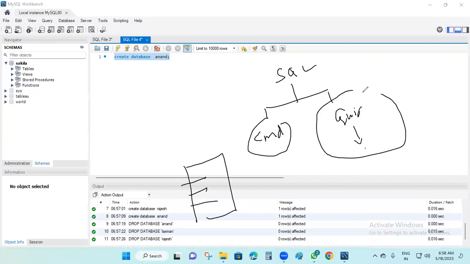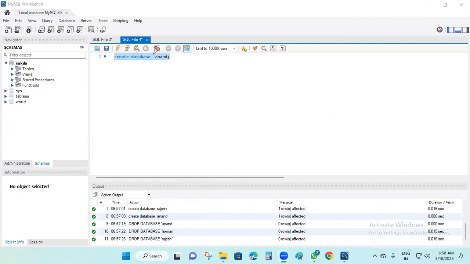So here I'm going with the GUI method. Okay, so I already created this one, no need to do it again. Okay, so after creating we have to use that schema. We have to use the schema.